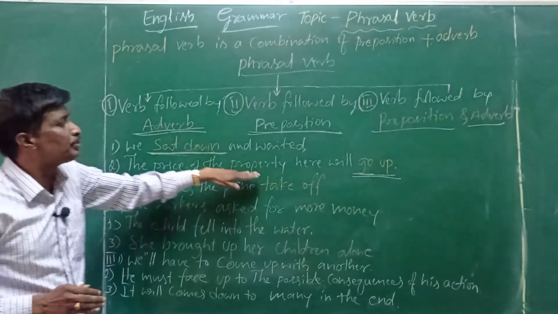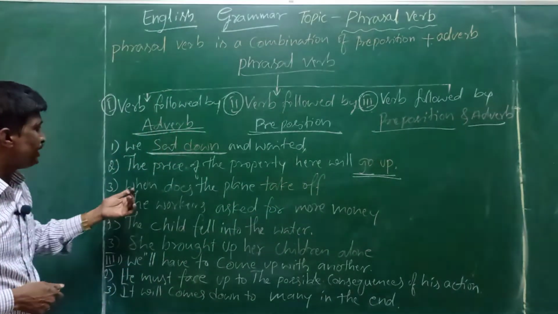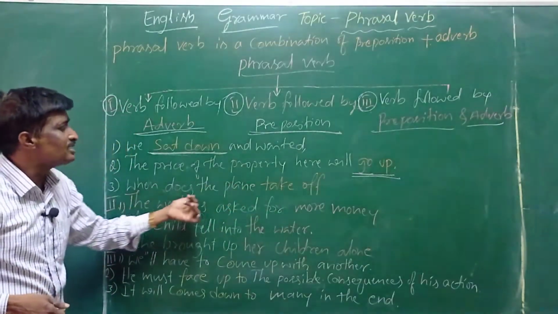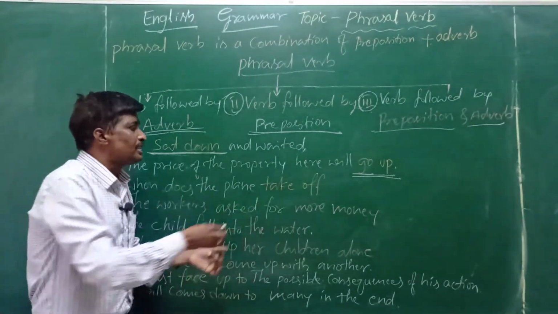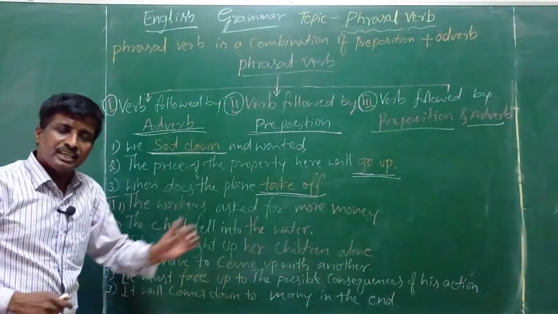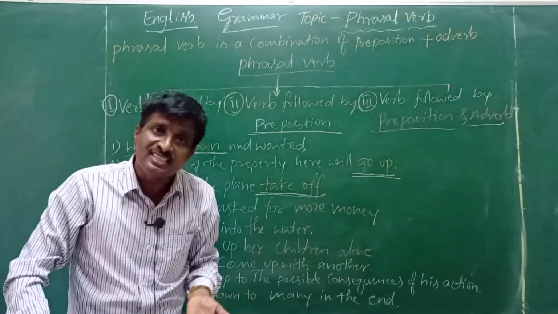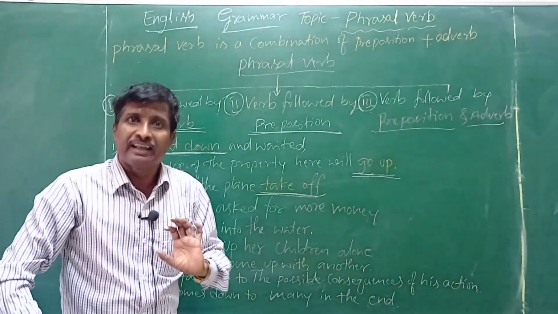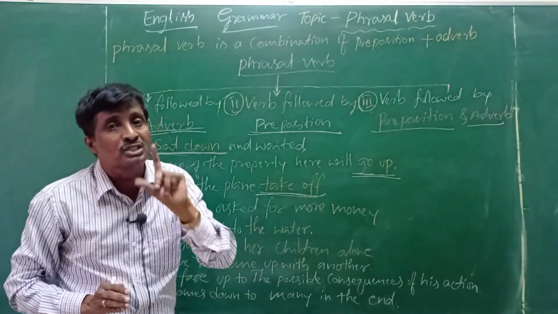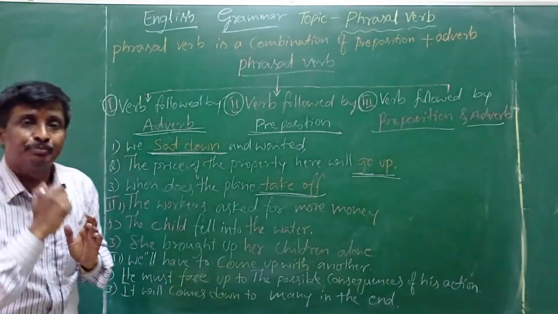That is the first category, verb followed by the adverb. The price of the property will go up. See there, when does the plane take off? Here take off is also a phrasal verb. Dear children, if we want to improve our fluency in English, we have to learn how to use phrasal verbs in our day-to-day communication. That is very important.